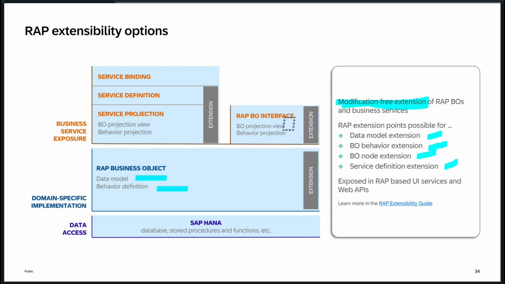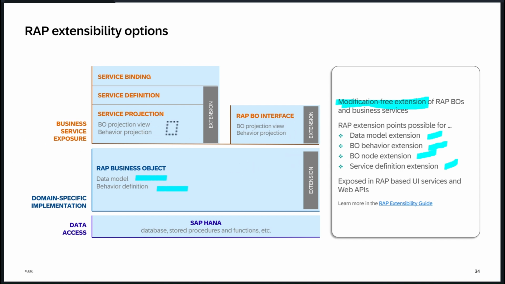With this way, we can check what can be extended, because SAP has clearly defined it. If there is a service order, in this RAP BO interface they would have defined everything: whether create, update, delete can be extended or not, whether you can extend the validation or not, whether you can add an action or not. So this gives you a rough idea about what could be extended and what could not be extended.